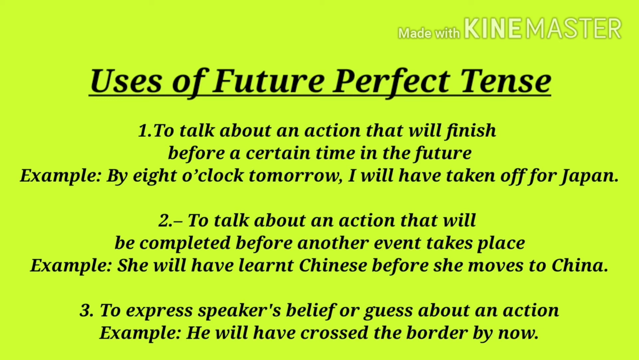Future perfect tense is also used to express a speaker's belief or guess about an action. For example, he will have crossed the border by now. In this sentence, the speaker is only guessing that he will have crossed the border by now.